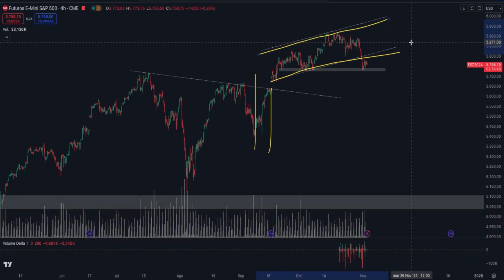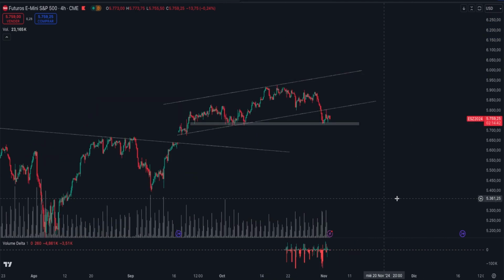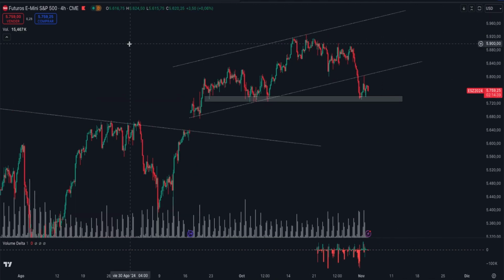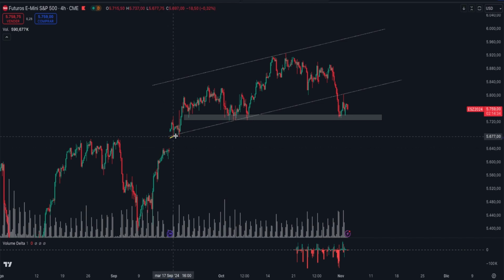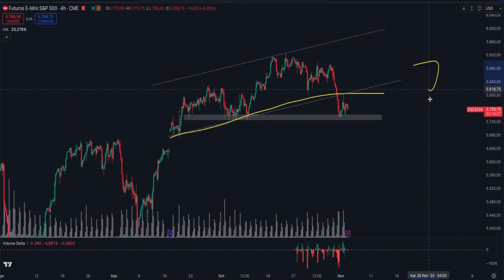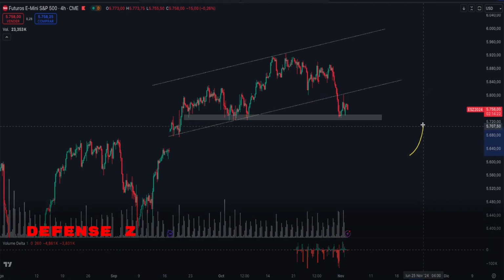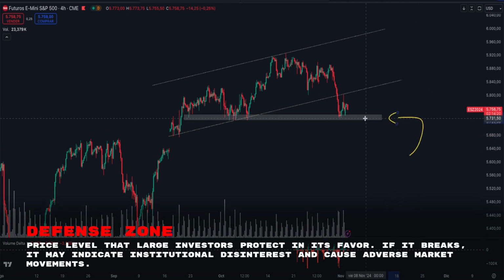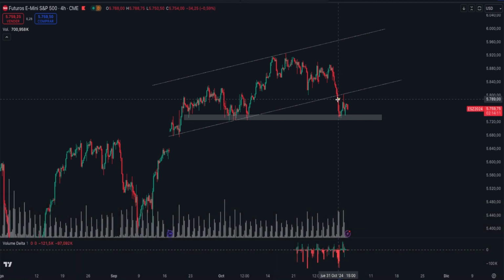My memory might be a bit fuzzy here, but we had been mentioning that if the price were to break the structure, and by structure I mean this bullish channel you're seeing here, if there were a break, we'd ask ourselves how far could it go and why? This is when we focus on defending this zone we've placed around the $5,730 mark. It's true that the price has broken through this upward channel and has come to test the defense zone, which it's respecting for now.